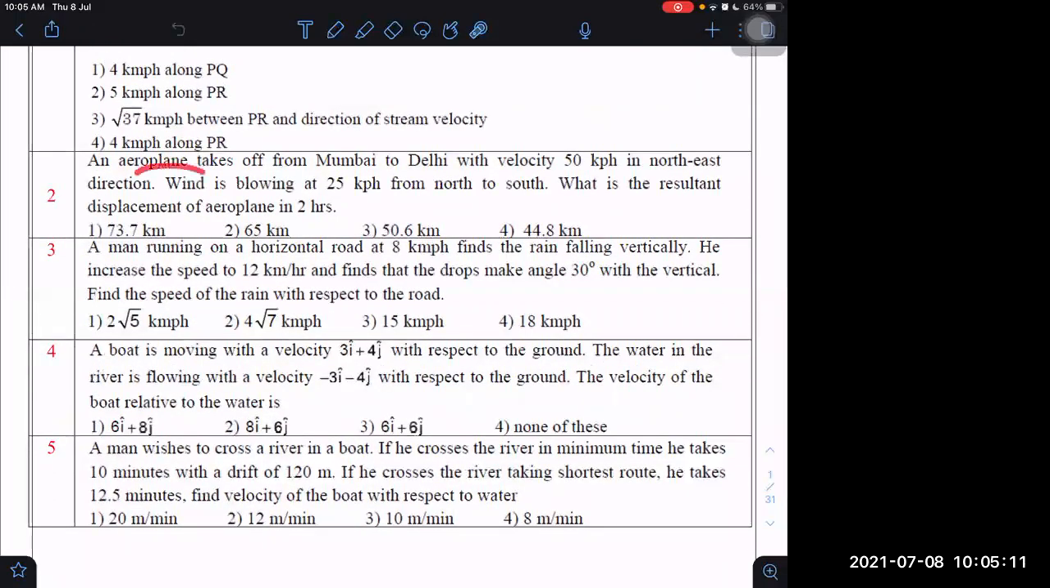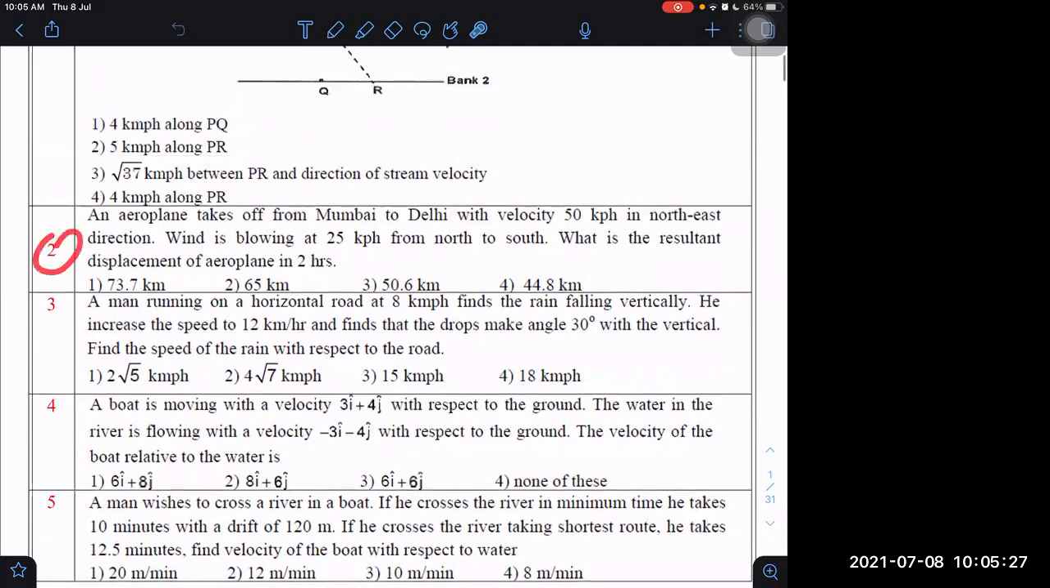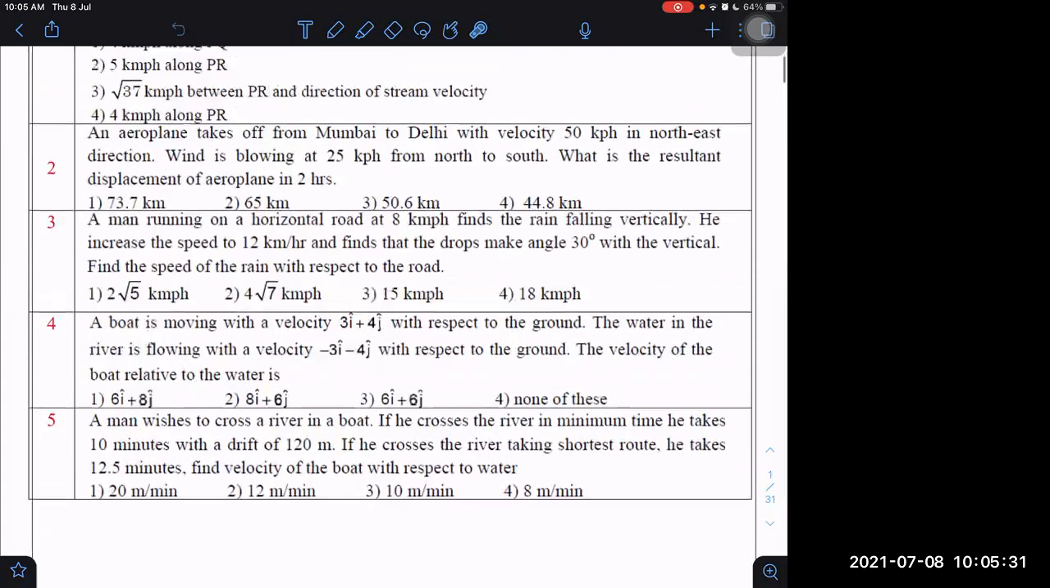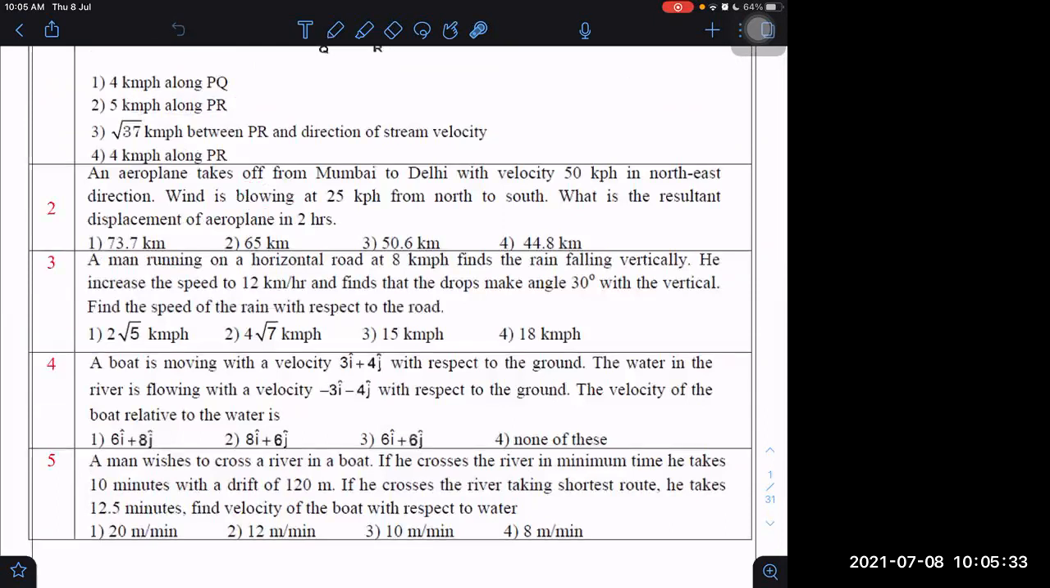Aeroplane questions we have not done otherwise, but these are similar to the questions of swimmer and boat, or swimmer and river, or boat and river. Have you attempted question number 2 yourself or not? Done, sir. Then already getting the answer? Yes, sir. Good. Anyone who is not getting the answer for this?